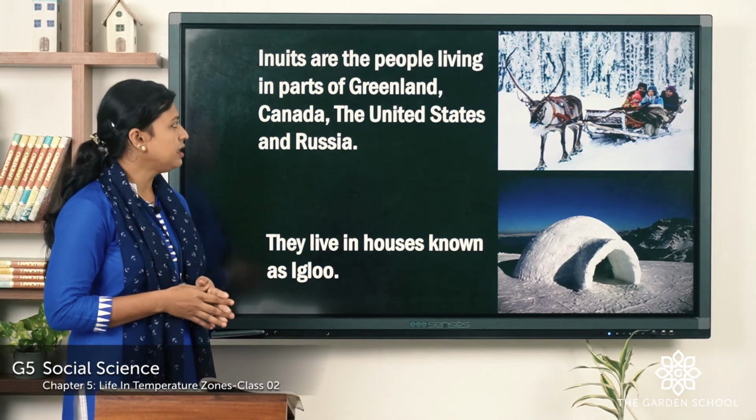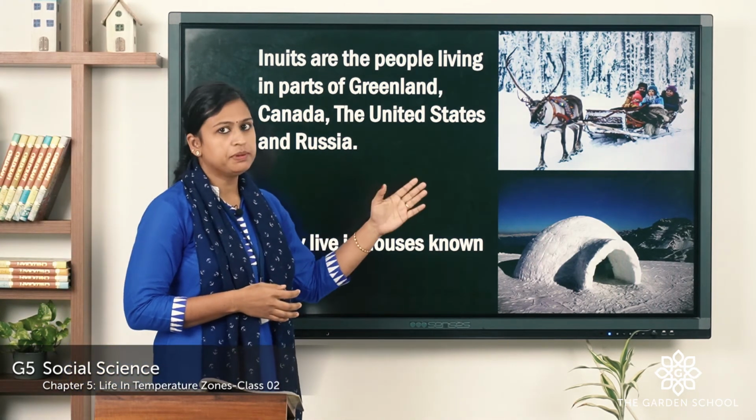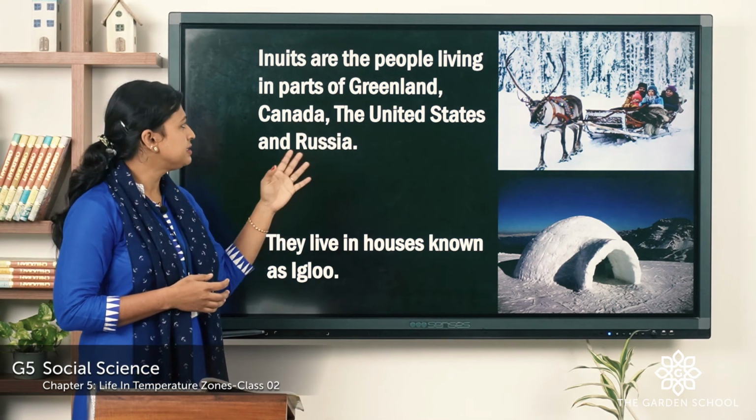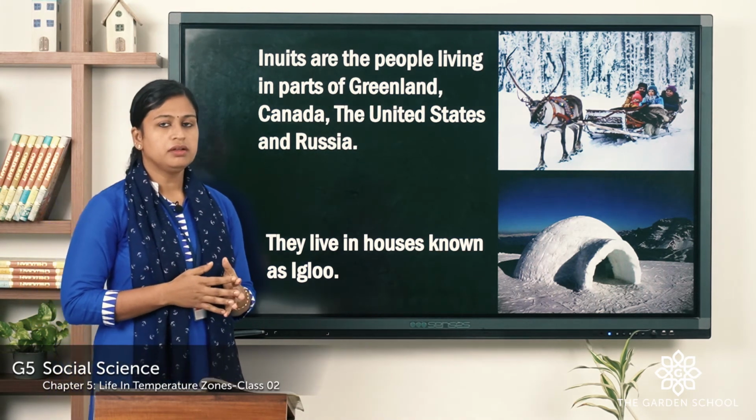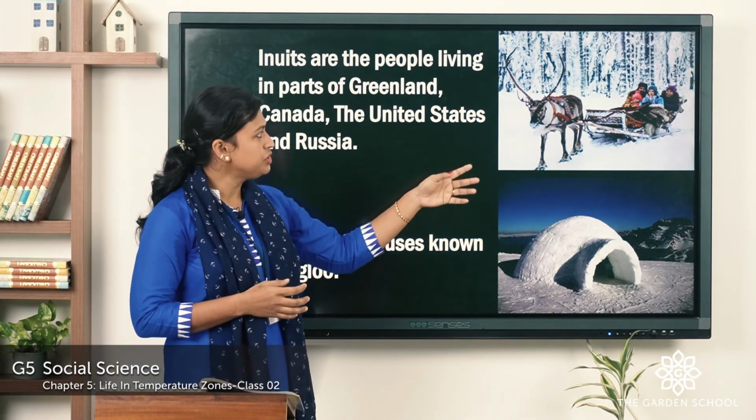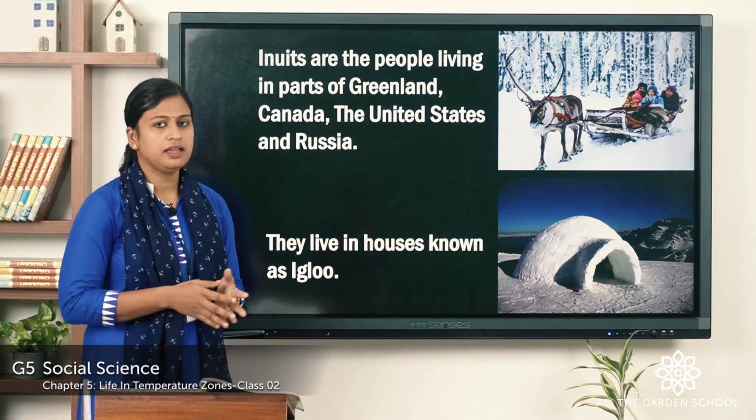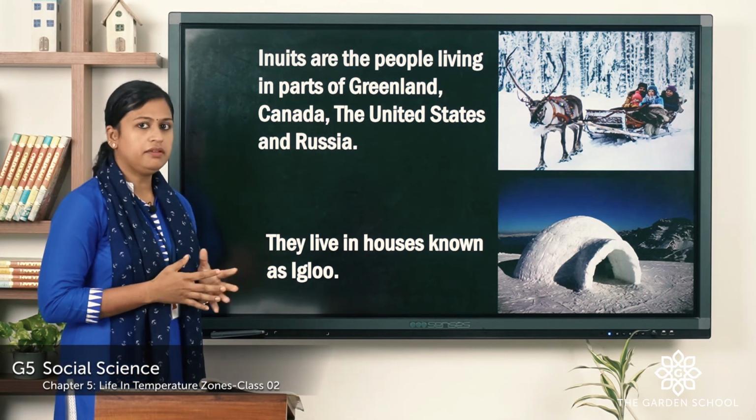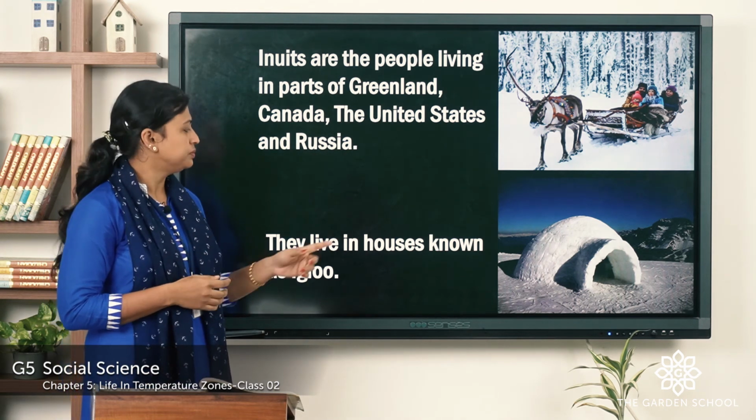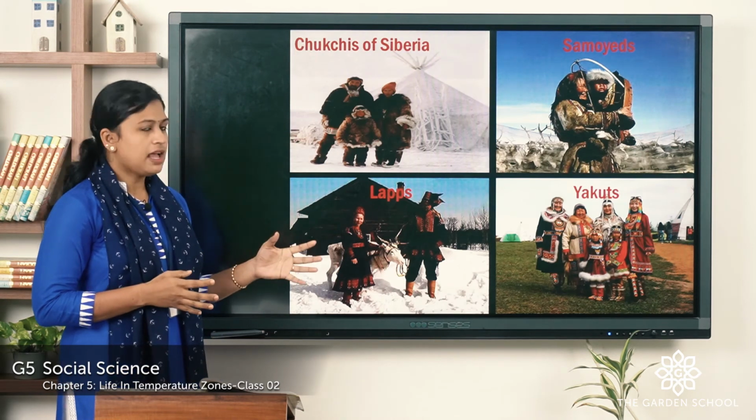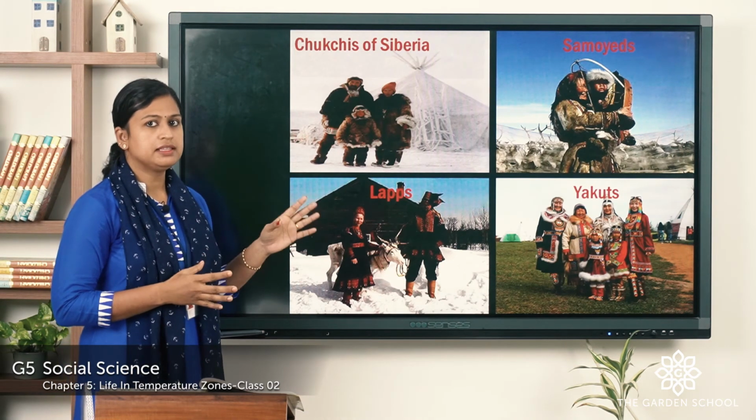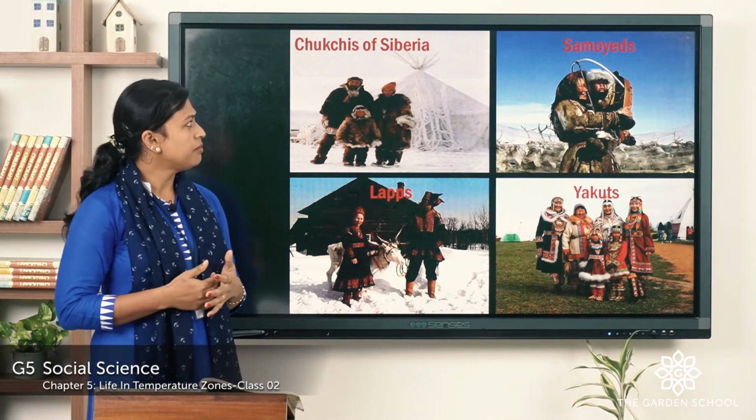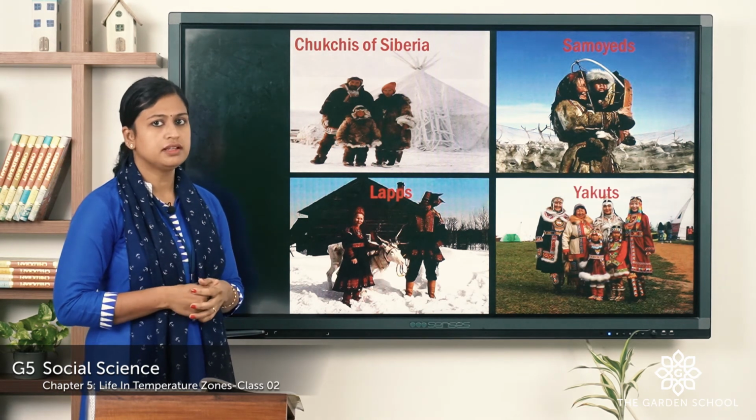Now here you can see Inuits. These are the people living in parts of Greenland, Canada, the United States and Russia. Here you can see they use sledge which are drawn by reindeers, and it is a main means of transport in this region. They live in houses known as igloo. And these are some other groups of people living in this region. They are Chukchis of Siberia, Samoyeds, Lapps, Yakuts and so on.